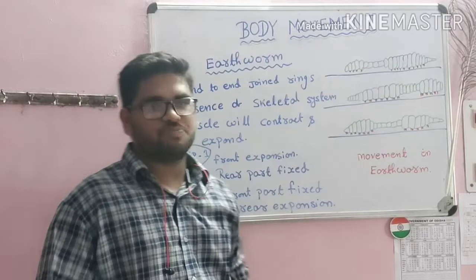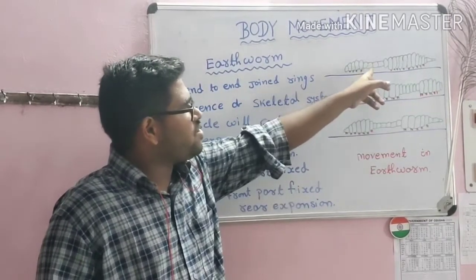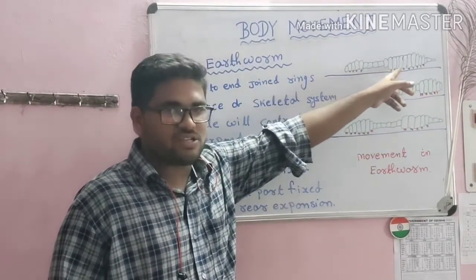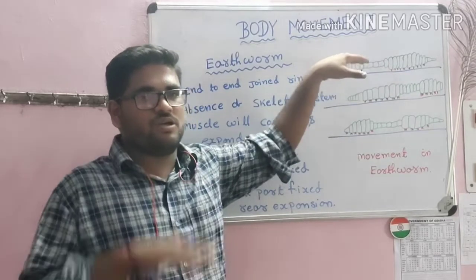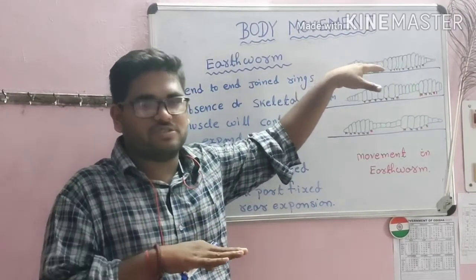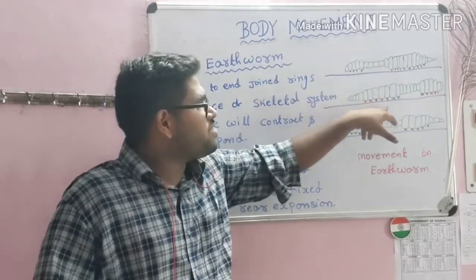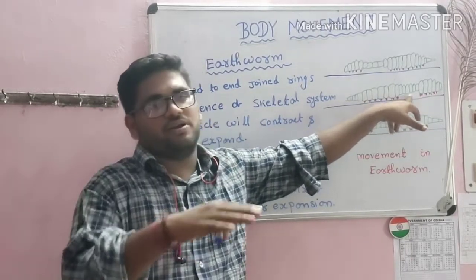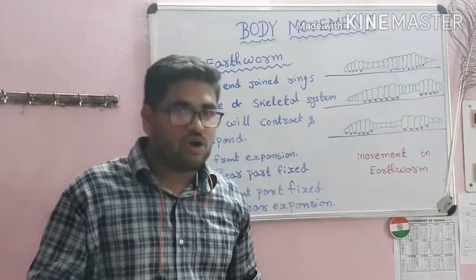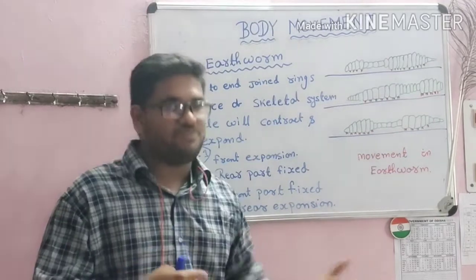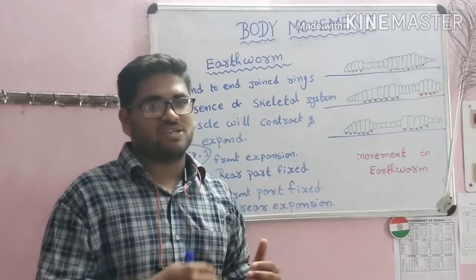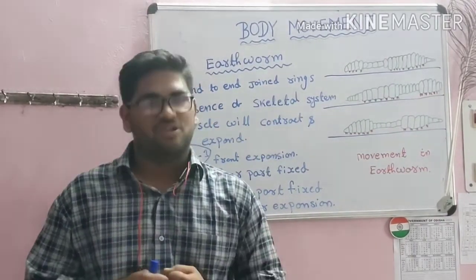Now we can see in this picture that the front part is not attached while the rear one is attached. The front part will expand while the rear one will attach to the surface. Then the front part will attach and the rear will expand. That's how the earthworm moves from one place to another place. This is the mechanism of how muscle contraction is helpful for the movement of the earthworm.